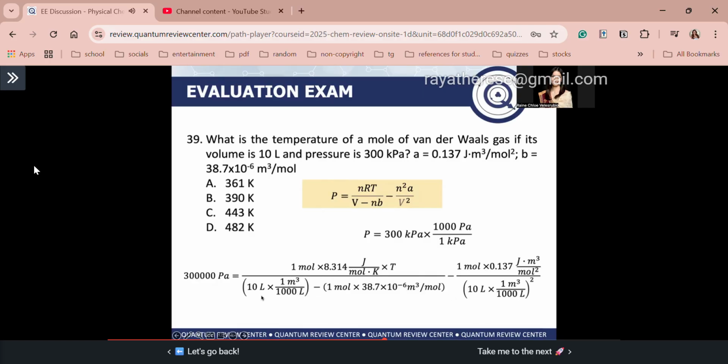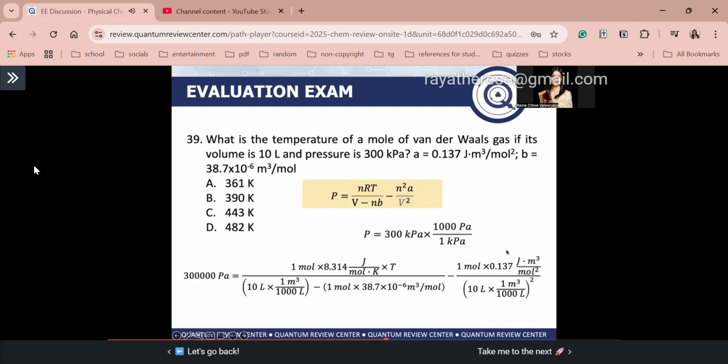Convert liters to cubic meters, which is the SI unit for volume, where 1 cubic meter is equal to 1,000 liters. Guys, important na memorize nyo ito. 1 cubic meter is equal to 1,000 liters. Minus nb, again, your moles is 1 mole, times b, which is given, 38.7 times 10 to the negative 6. Next guys, minus n squared a. So n squared is just 1 squared, times 0.137. This is a given constant a. Divided by V squared, so 10 liters converted to cubic meters, squared. Again, 1 cubic meter is equal to 1,000 liters.